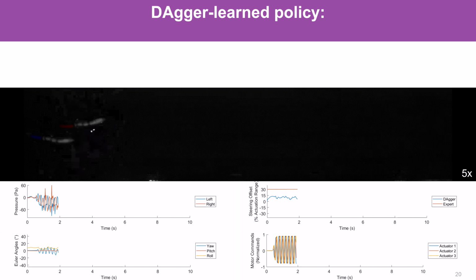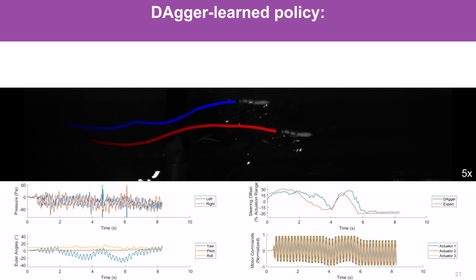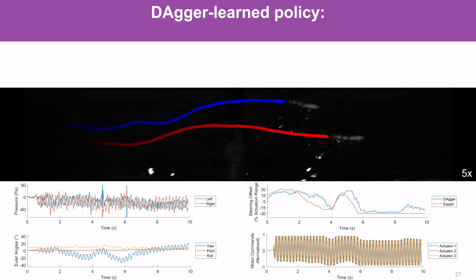Here are some more rollouts from the final learned policy. This is the rollout that you just saw. Here you can see from the blue curve that the learner is able to approximate the expert's steering actions, which is in orange, to some degree. Here is another one, and you can see again that the learner is able to approximate the expert.